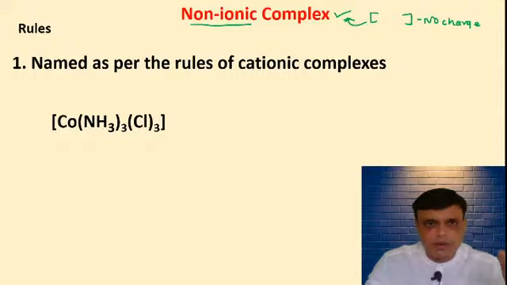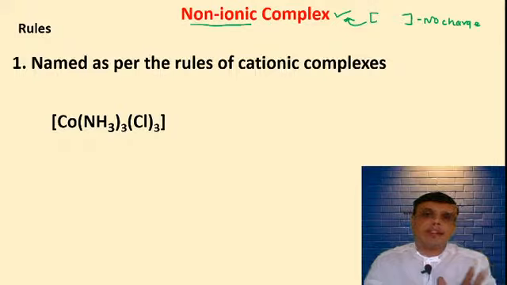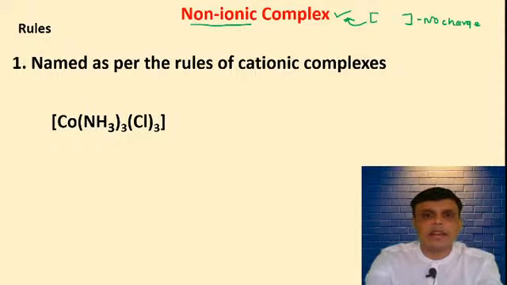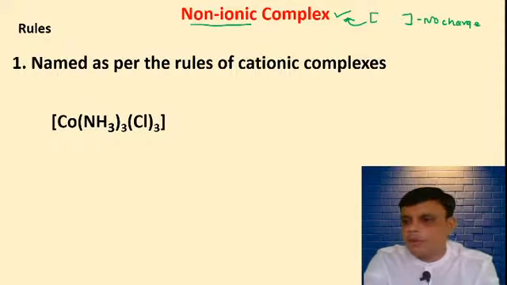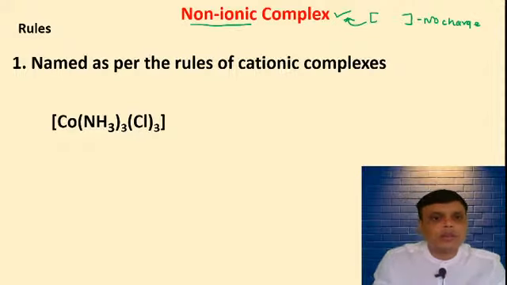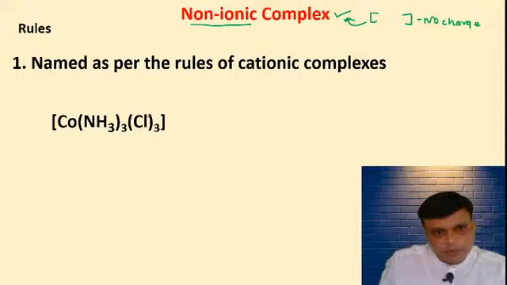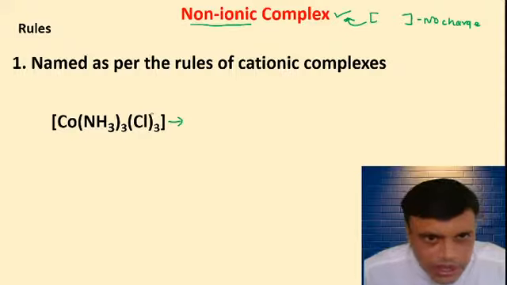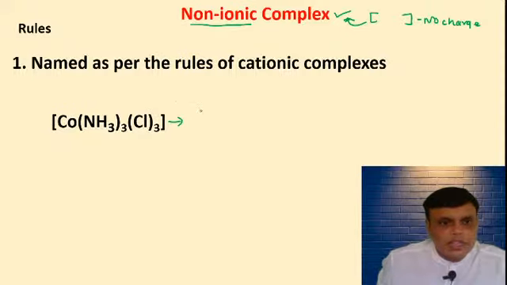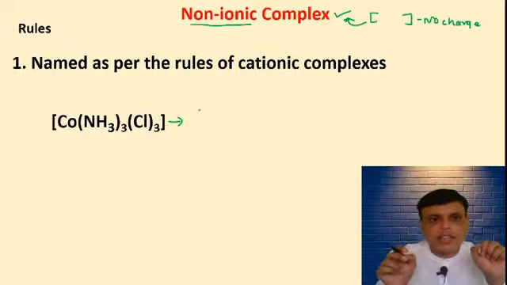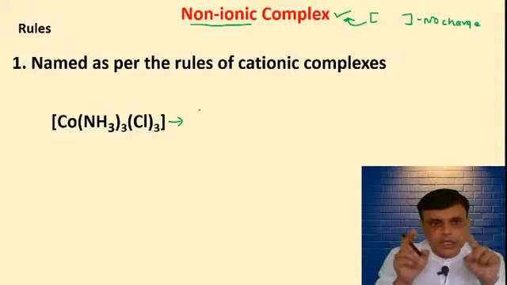So just you have to remember the rules for anionic complexes and cationic complexes. ठीक है, कैटायनिक और नॉन आयनिक कॉम्प्लेक्सेस के रूल्स सिमिलर हैं. तो क्या रूल्स हैं आप लोगों को याद है सभी रूल्स? ठीक है. So with this we will give the name to this compound. So the first rule is what? First rule is the ligands, the molecules which are present inside the square bracket, they are written first.